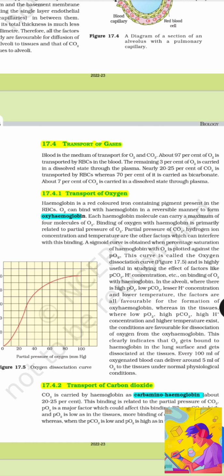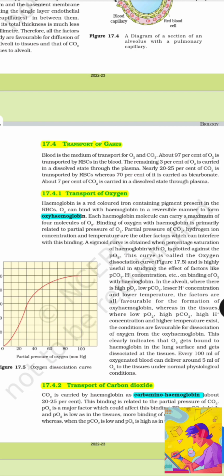Blood is the medium of transport for O2 and CO2. About 97% of oxygen is transported by RBCs in the blood. The remaining 3% of oxygen is carried in dissolved state through plasma. Nearly 20 to 25% of CO2 is transported by RBCs, whereas 70% of it is carried by bicarbonate ions. About 7% of CO2 is carried in dissolved state through plasma.